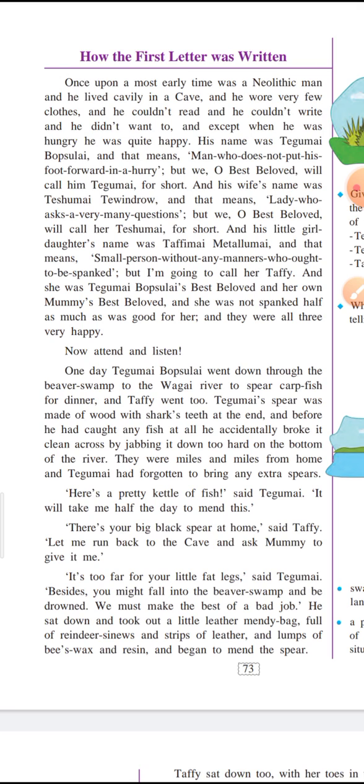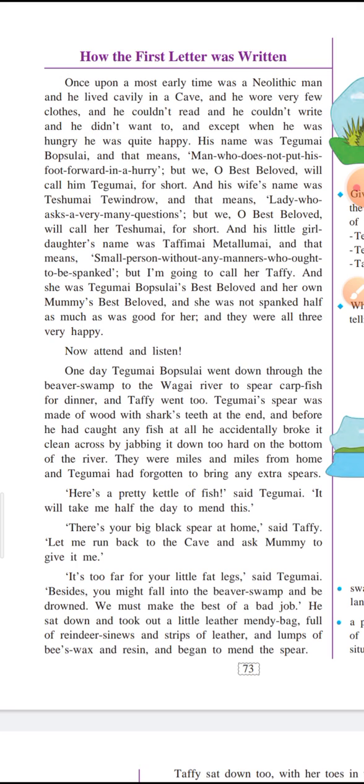So they had a daughter, and her name was Tefimai Metumulai, and that means small person without any manners who ought to be spanked. So here they have a daughter whose name is Tefimai Metalmulai, and she is characterized as a girl who hasn't really got many manners. She is not mannerful, and she is one who ought to be spanked.